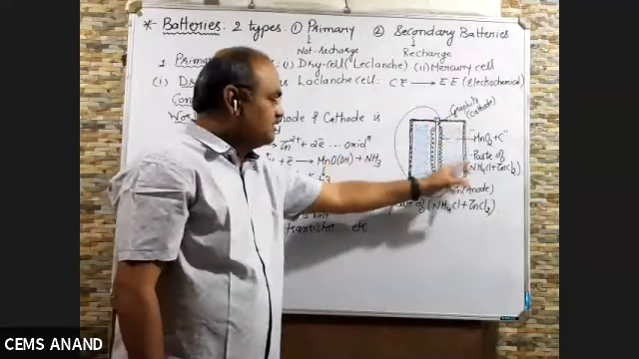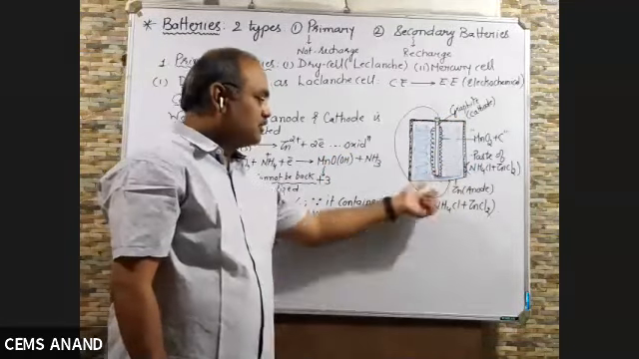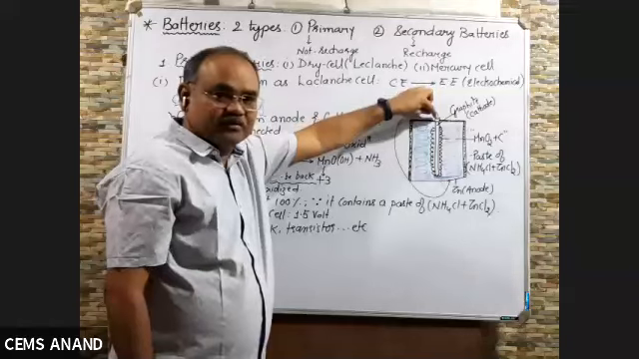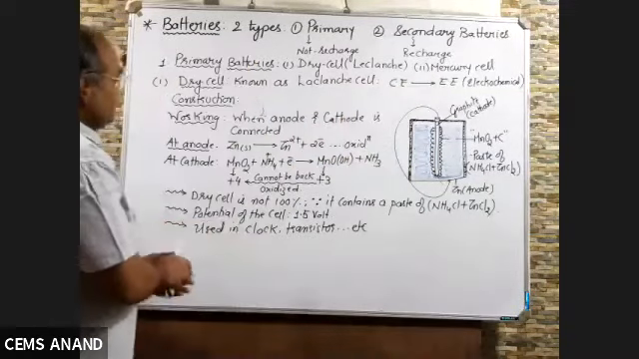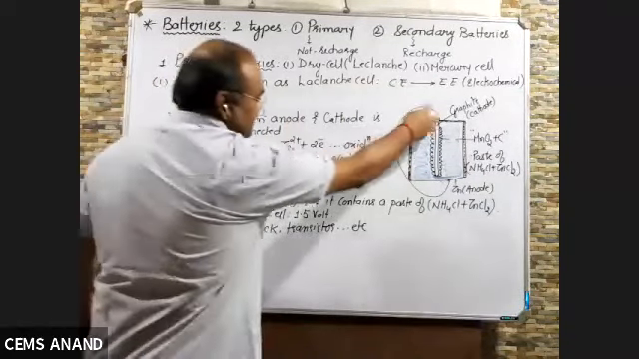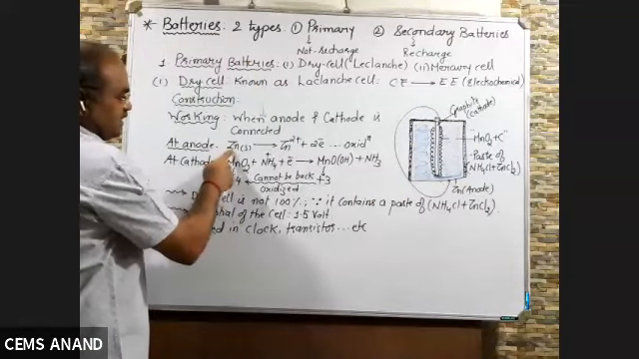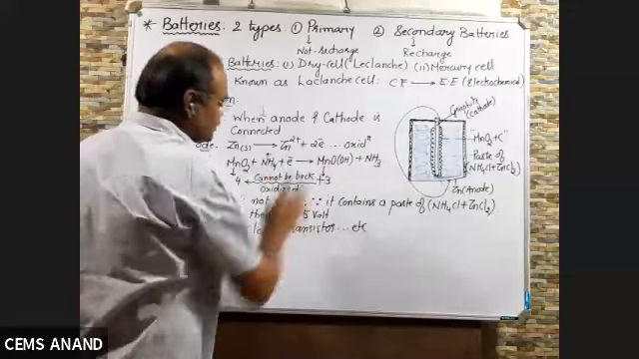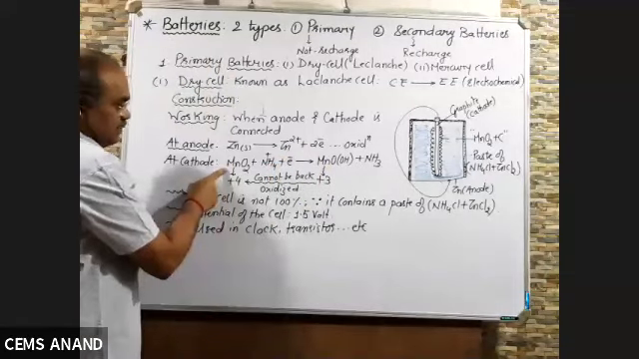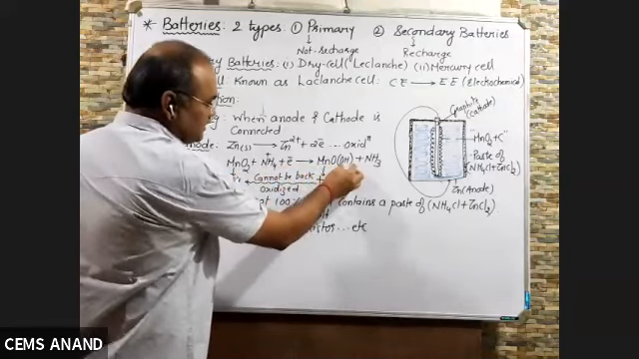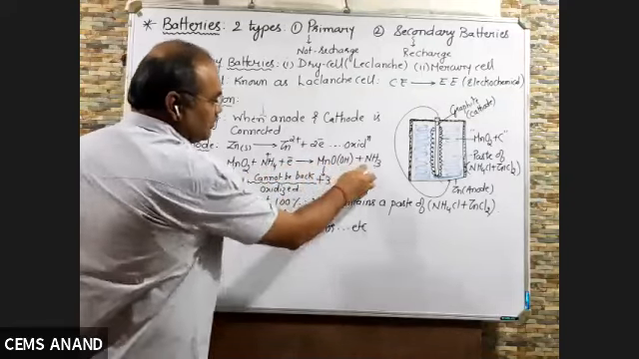And the three sides are covered. The bottom part is not covered. Here you have to connect it. And this remains the open portion, right? Now, working. When anode and cathode are connected by a conducting wire, the following reactions take place. At the anode, zinc is converted to Zn2+, it loses 2 electrons. At the cathode, MnO2 combines with NH4+ and an electron to give MnOOH, hydroxy manganese oxide, plus ammonia.